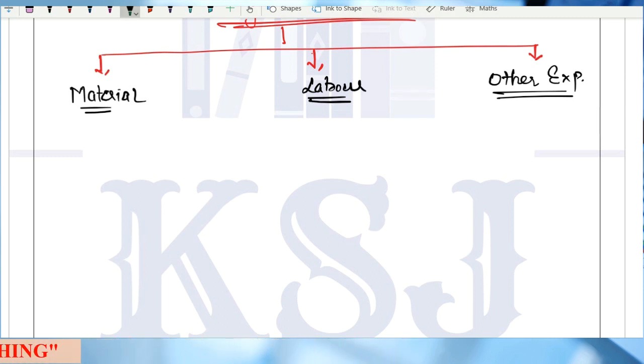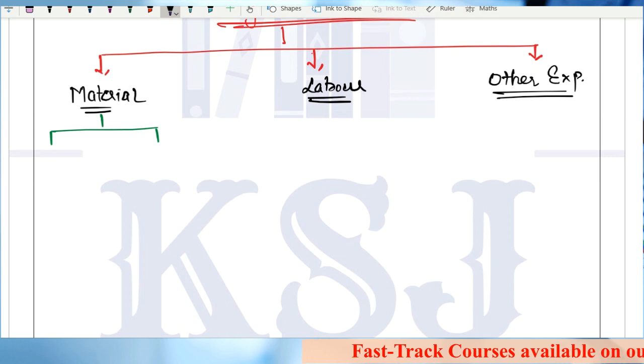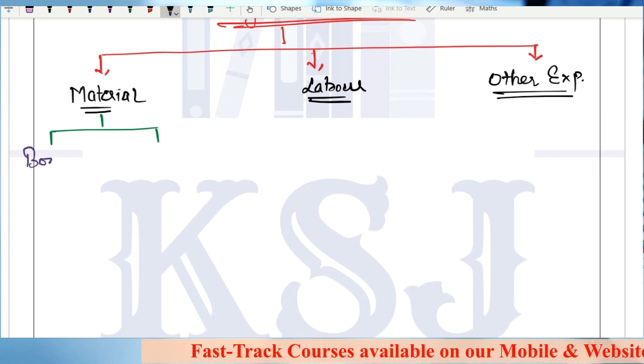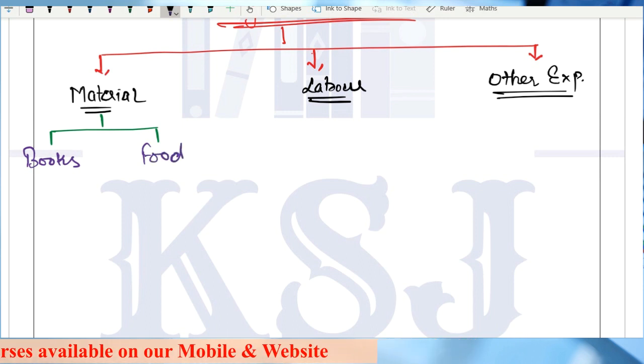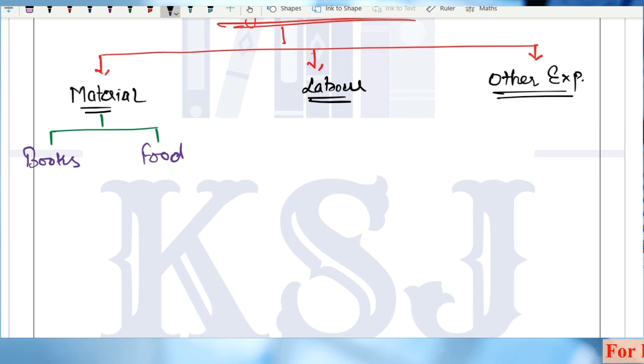Now, if we talk about material, it can be divided into 2 parts. What are the 2 parts of material? One is your books. Other one is your food, I can say. The food you eat. Obviously, without food, can you study? No, sir. The food is the utmost requirement for us to study.